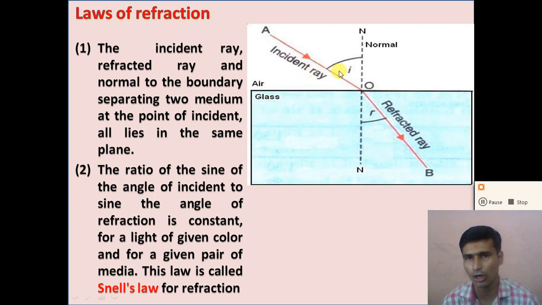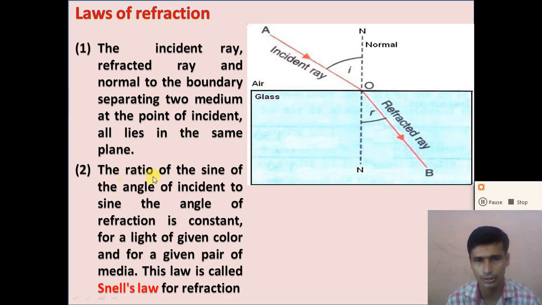The ratio of the sine of the angle of incidence i, that is sine i, to the sine of the angle of refraction, that is sine r, is a constant, and this law is called Snell's law of refraction. Dear student, Snell's law of refraction is very important for the examination also, so we will see it in detail later on.